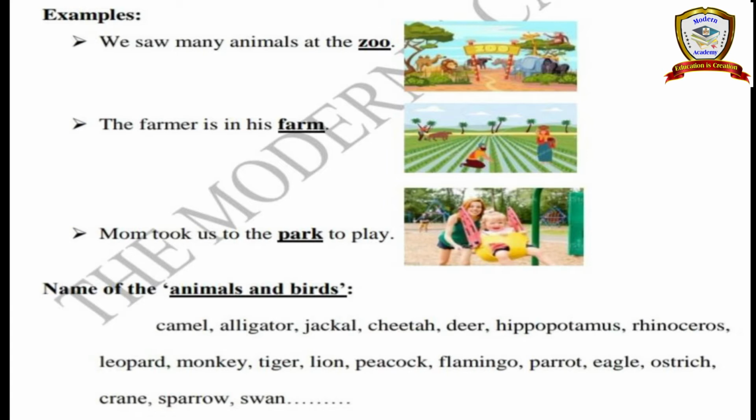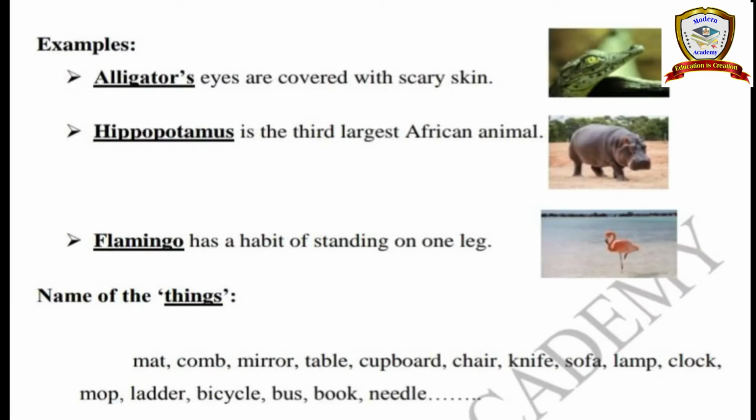See next, names of animals and birds. We have many animals and birds in the world: camel, alligator, jackal, cheetah, deer, hippopotamus, rhinoceros, leopard, monkey, tiger, lion, peacock, flamingo, parrot, eagle, ostrich, crane, sparrow, swan, like that, etc. So many animals and birds are there. So all these also come under the category of noun. Okay. See the examples here.